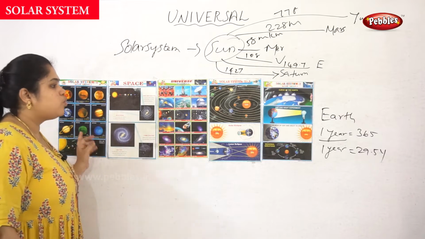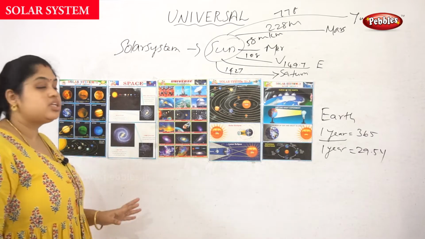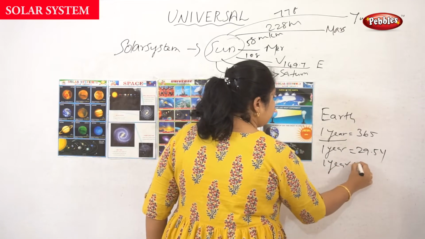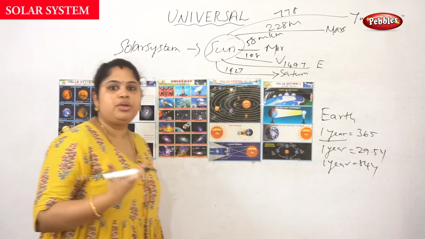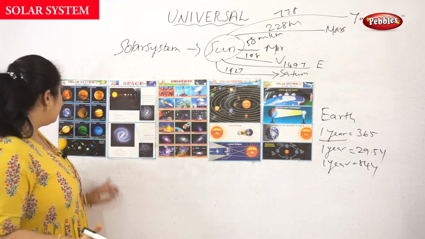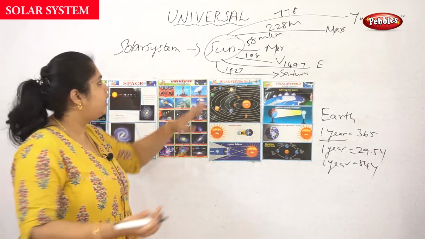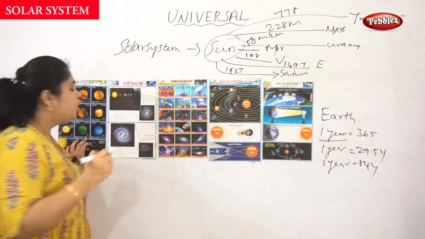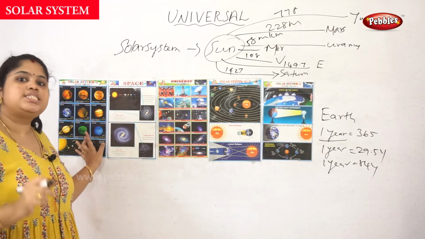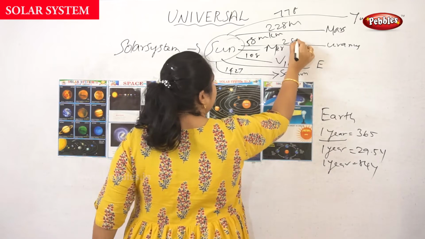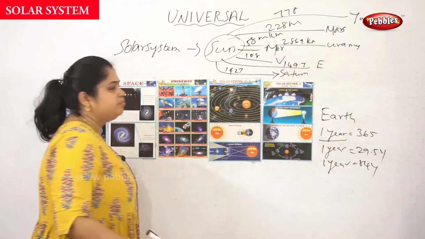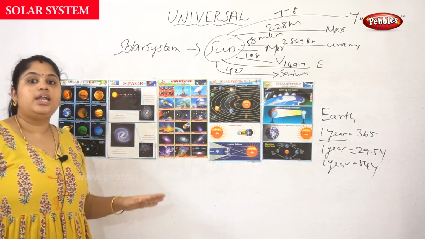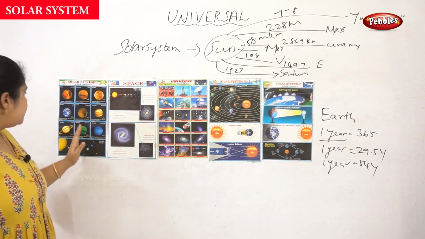Next, Uranus. One year on Uranus is equal to 84 years, which is larger than Saturn. The distance between the Sun and Uranus is 2869 million kilometers, and the diameter is 51,118 kilometers.